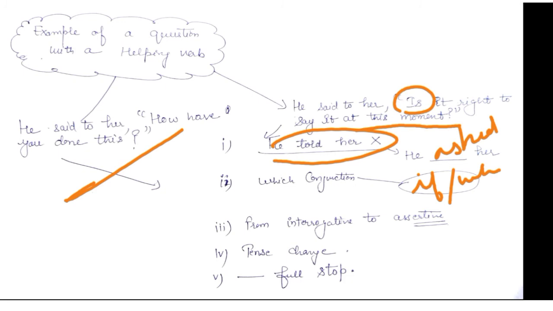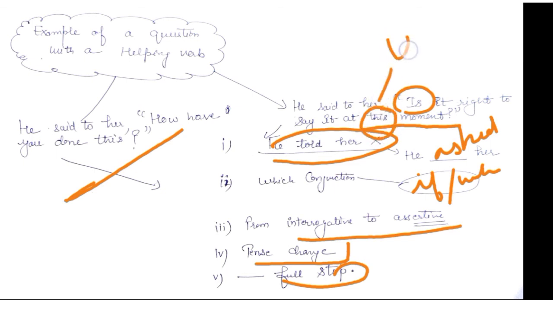"It" will remain it because it is a third person pronoun. It was. Now the subject came first and the helping verb came second. That means it changed into the assertive form. And the second thing that we have changed is the tense, from present to past. Whether or if it was right to say it at that moment. Then at last we'll use a full stop. This moment will change into that moment, nearness to farness.